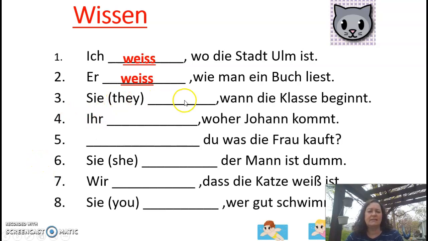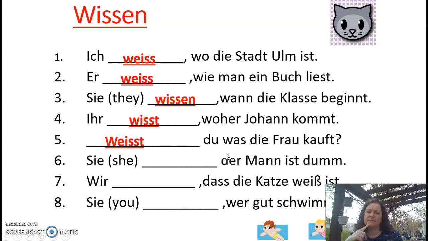Sie wissen, wann die Klasse beginnt. They know when the class begins. Ihr wisst. There's no vowel change. It's just regular. Ihr wisst, woher Johann kommt. You all know where Johann comes from. Blank du. Which is it? Weißt du, was die Frau kauft? Do you know what the woman buys?